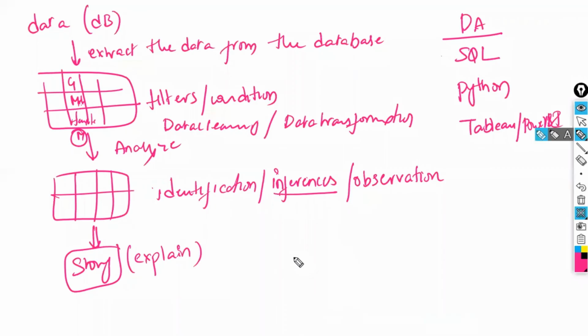Let us assume in front of me there are this many girls and this many boys. Certain boys are sitting on the last bench, and there are not sufficient benches. Some observations I have made. Out of these observations, which observation is more important for me and leads to business improvement, that observation I'm going to present: the classroom is not sufficient, please change it to a bigger classroom so that more students can be accommodated.